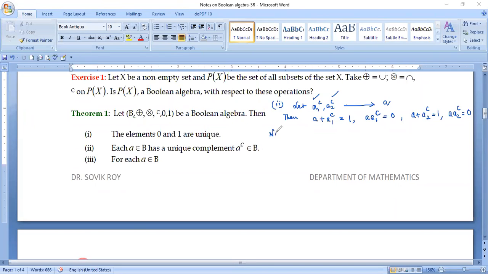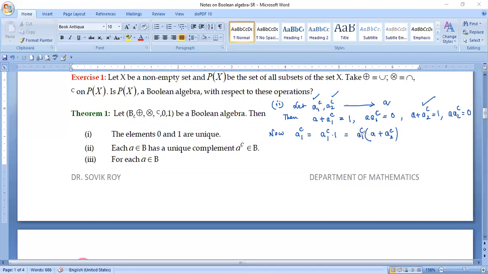Now, if I start with A1 complement, by one of the properties stated in Huntington's postulate, we can write it as A1 complement into 1. Now, this 1 can be written again as A plus A2 complement, because you have assumed it.